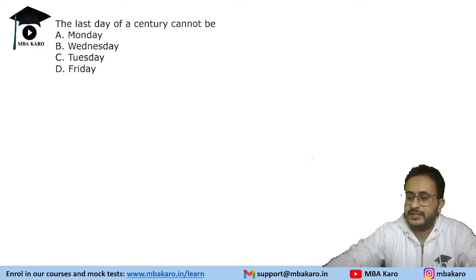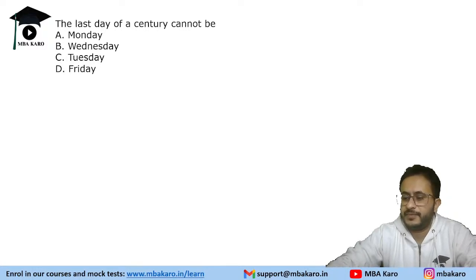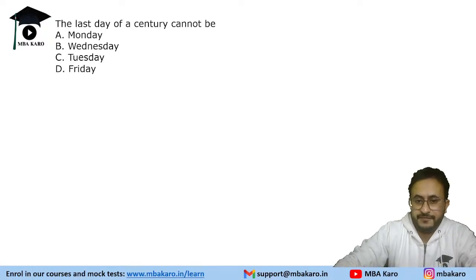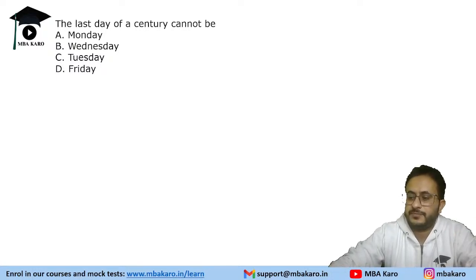So last year of the century cannot be last day of the century. So this is a particular type of question which is asked in calendars. We have uploaded two videos. One is on clocks, another on calendars. Please watch those videos. That will cover all the question types. And in clocks and calendars, you can expect 2 to 4 questions.